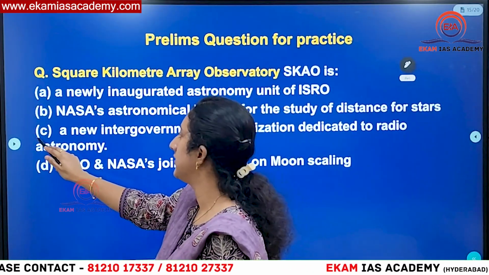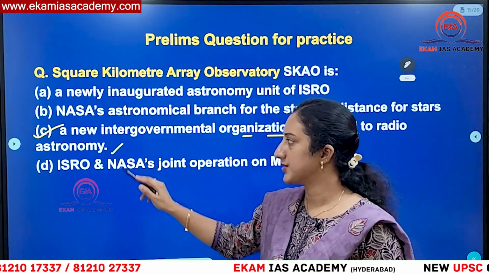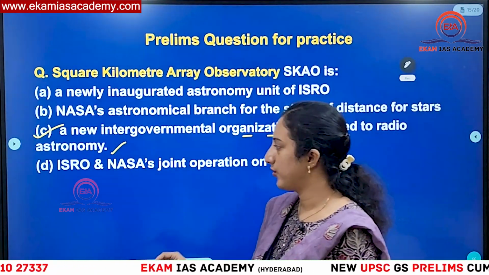And then yesterday's practice question: the Square Kilometre Array Observatory, SKAO, is a new intergovernmental organization dedicated to radio astronomy. So this is a world project in which India also has recently joined with respect to radio astronomy.